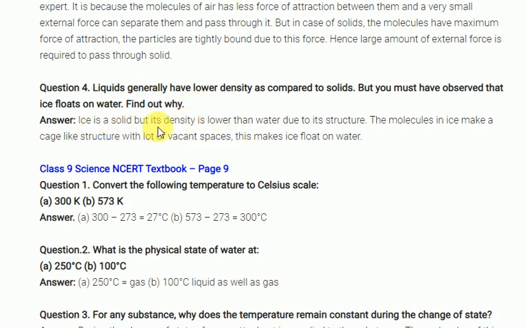Ice is solid, but its density is lower than water due to its structure. It has a hexagonal structure, and when you take an ice cube, it contains small gaps. In those gaps, the air molecules are occupied. That's the reason why ice floats on water. The Titanic collapse happened because of ice floating on the water.